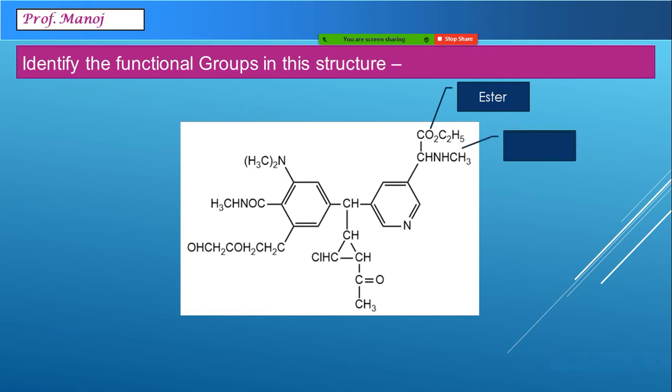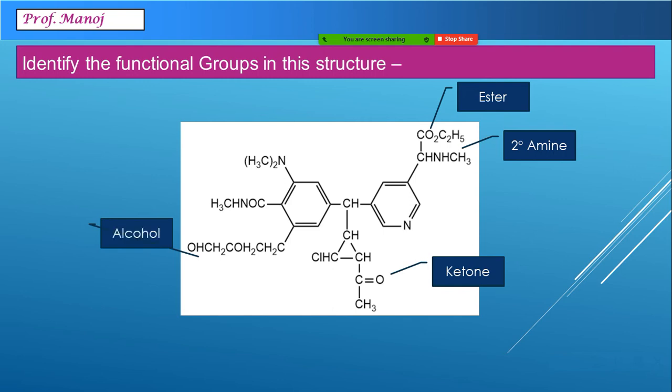Similarly, here we can see CH3NH. So RNH becomes secondary amine. Over here we can see C double bond O group connected with both the sides carbon atom. That makes a ketone group. On the left hand side here we can see a clear OH functional group, which is alcohol.